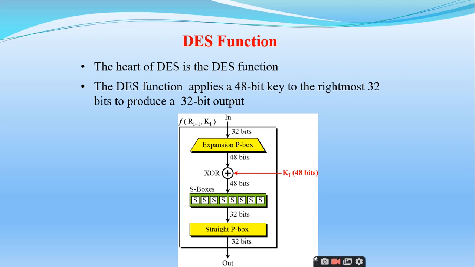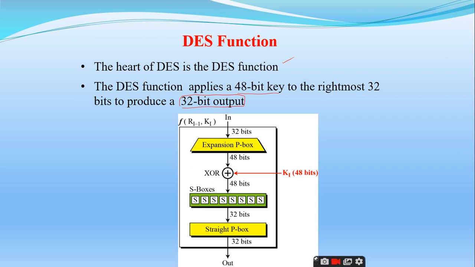As I told you, the DES function is the heart of the DES. The DES function applies a 48-bit key to the rightmost 32 bits to produce a 32-bit output. This is what is important here. So a 48-bit key is combined with the rightmost 32 bits to produce again a 32-bit output.